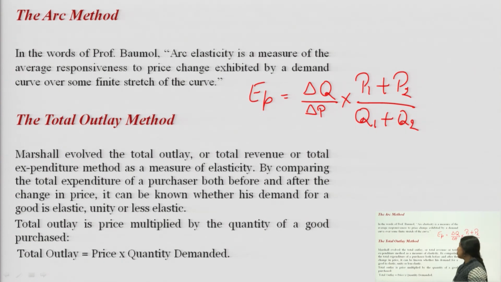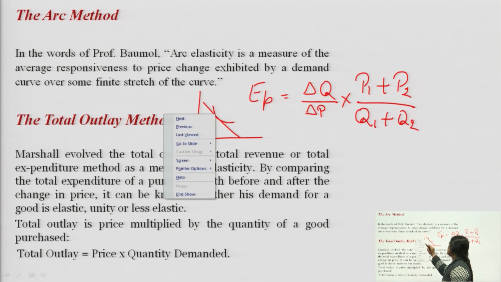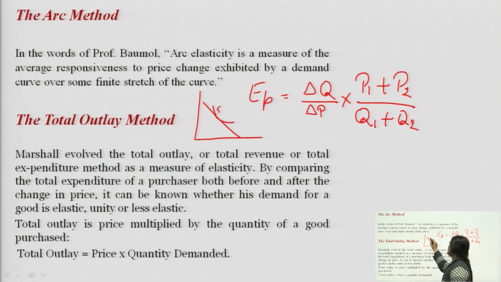Arc is the portion in between the two points, like this is the point P and P1. This P and P1 is the arc which measures elasticity between the 2 points. So, in the arc method, we will take the arc and measure the elasticity between these 2 points P and P1.